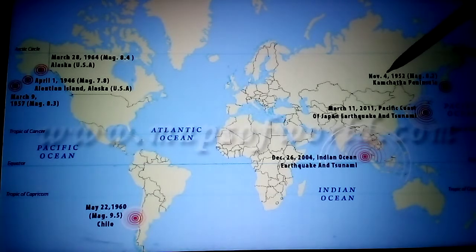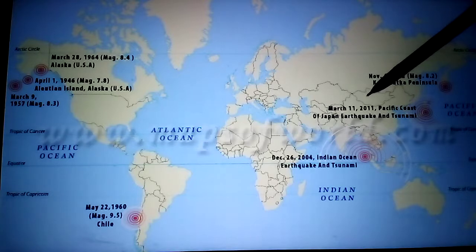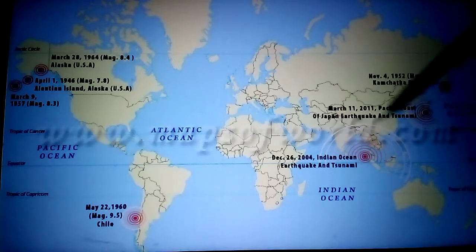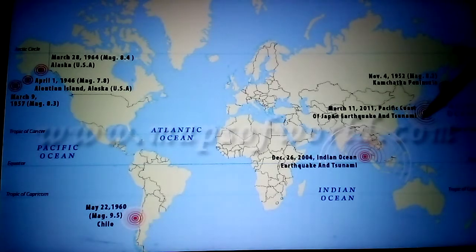Next one, November 4, 1952. The earthquake magnitude on the Richter scale was 8.2, which means it was a severe earthquake. Kamchatka Peninsula, near Japan. A peninsula means it is covered by water on 3 sides: 1, 2, 3. Next one, March 11, 2011. The Pacific coast of Japan. Here is Japan. There an earthquake occurred and a tsunami came.